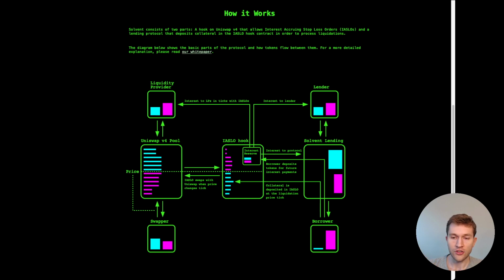And the other innovation I think that's really interesting with this protocol is it noticed one thing. It noticed that when you have a liquidatable collateral position, it's kind of like a stop loss order. And so it said, well, if we're just using hooks as this stop loss mechanism, why don't we just factor that out? Why don't we create a stop loss hook that allows anybody to post a stop loss and get penalized for having that stop loss order in place through this interest accruing stop loss mechanism, which I won't go into more detail, but that's basically the idea.